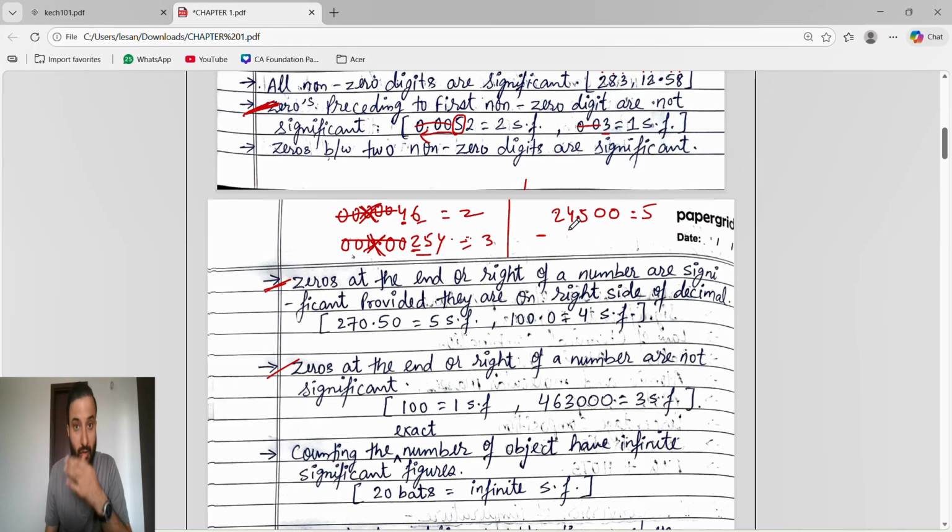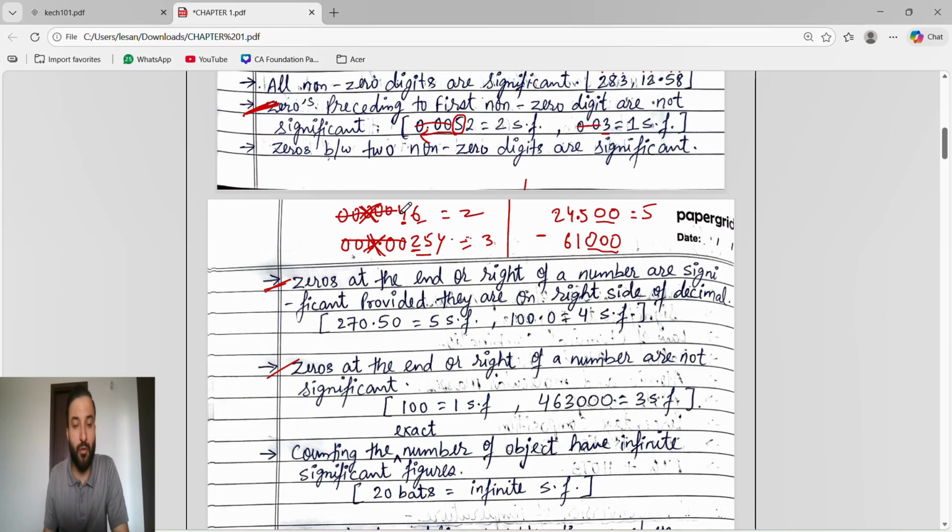But suppose I am writing a zero after the non-zero digit. See here, guys, here I have written the zero before the non-zero digit, here also I have written the zero before the non-zero digit, here I am writing the zero after the non-zero digit, here also I am writing the zero after the non-zero digit, but the concepts are different.